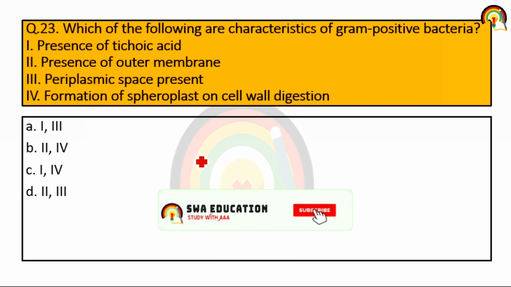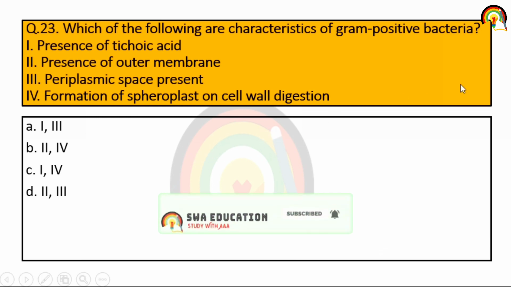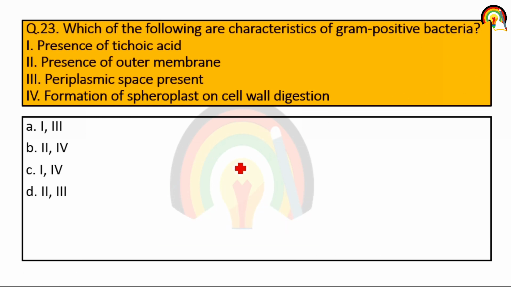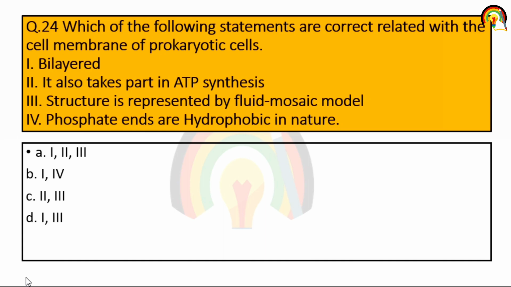Next one, which of the following are characteristics of gram-positive bacteria? Presence of teichoic acid, this is a characteristic. Presence of outer membrane, periplasmic space present. So this is the first one. Which of the following statements are correct related to the cell membrane of a prokaryotic cell? Bilayered. It takes part in ATP synthesis. Correct. Structure is represented by the fluid mosaic model. Correct. Phosphate ends are hydrophobic in nature. So it's the first one.